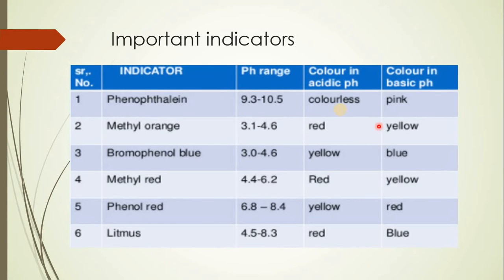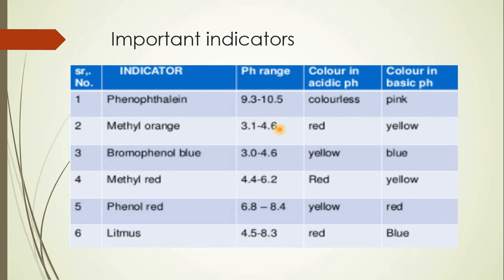Now there are different indicators which are commonly used in the lab, showing various pH ranges, and those are phenolphthalein, methyl orange, bromophenol blue, methyl red, phenol red, and litmus. Phenolphthalein, you know, is a colorless solution and it shows a pink color when the solution is basic in nature. Its pH ranges between 9.3 to 10.5.